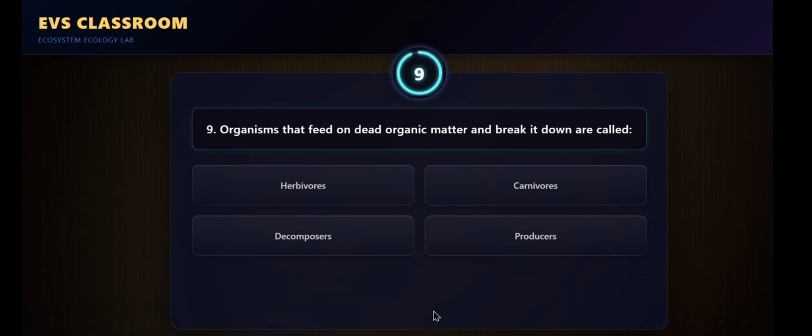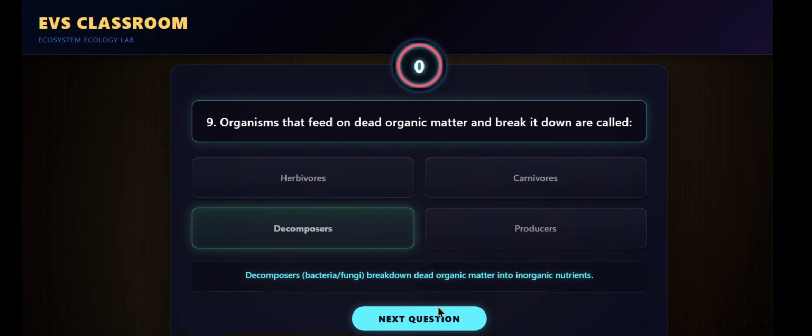Organisms that feed on dead organic matter and break it down are called decomposers. They break down dead organic matter into inorganic nutrients.